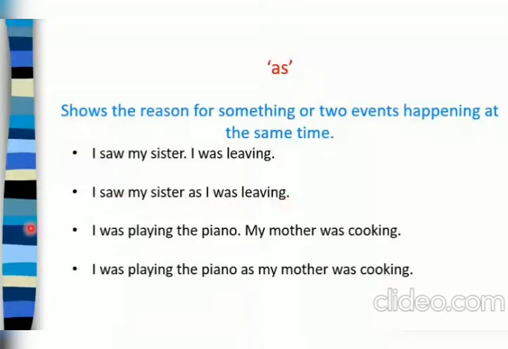I was playing the piano. My mother was cooking. Now here she was giving the reason why she was playing piano, because her mother was cooking at that time. So here we can write: I was playing the piano as my mother was cooking. So you can use as for the reason also and for two events happening at the same time.